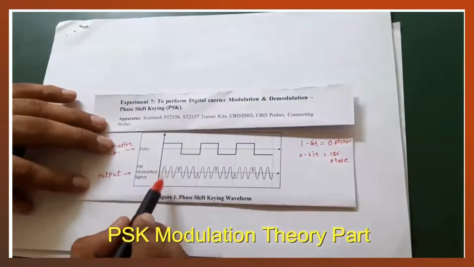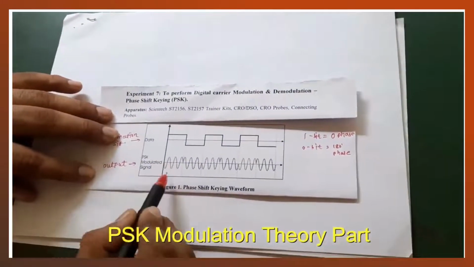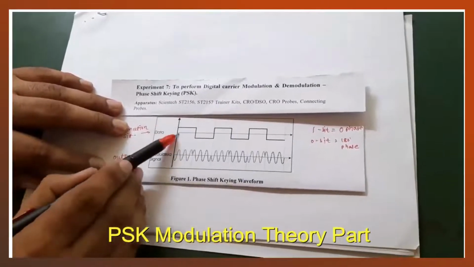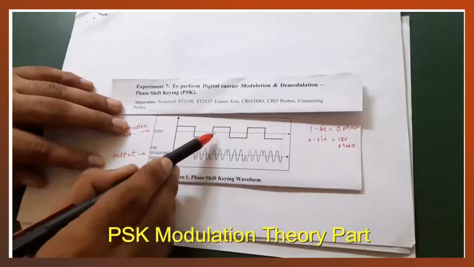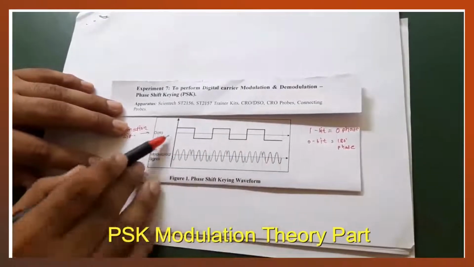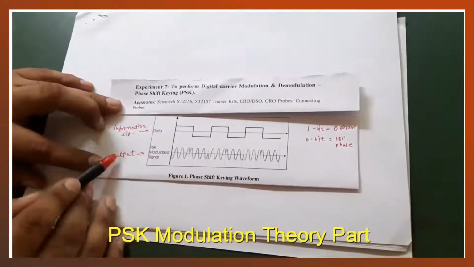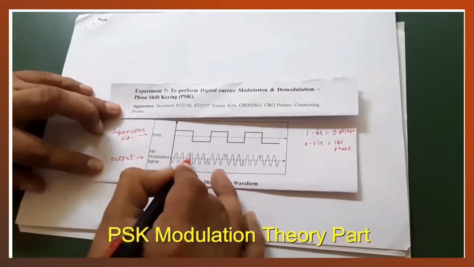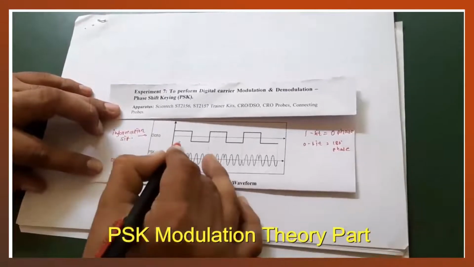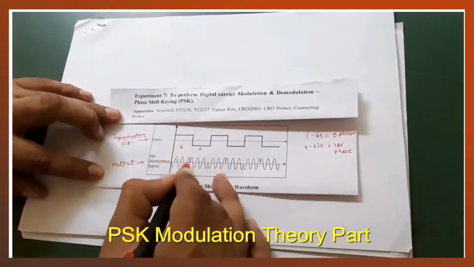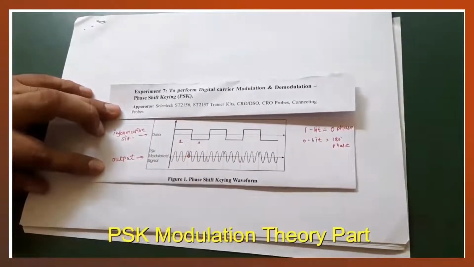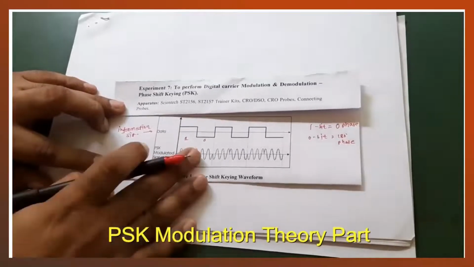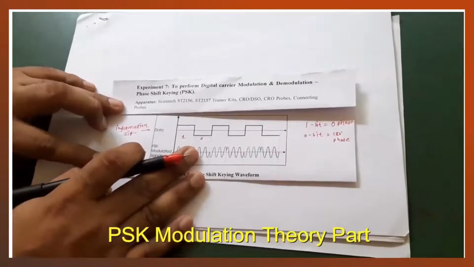The amplitude and carrier will remain the same, only the phase is going to change. You can see in the diagram, this is the input, which is digital, 1010, and on the output side we can see the phase shifts, so for a 1 bit and a 0 bit there is a change in phase. This is called phase shift modulation.